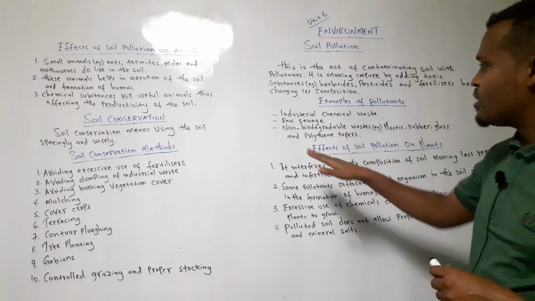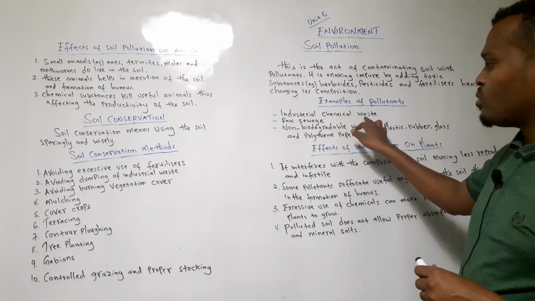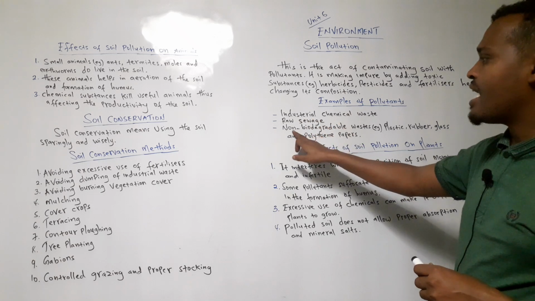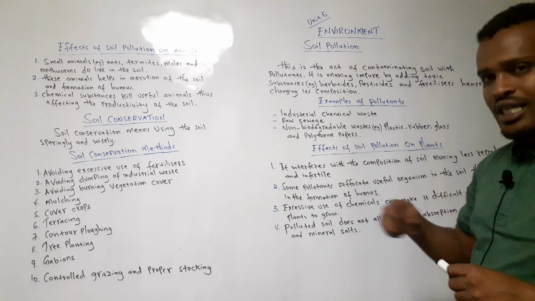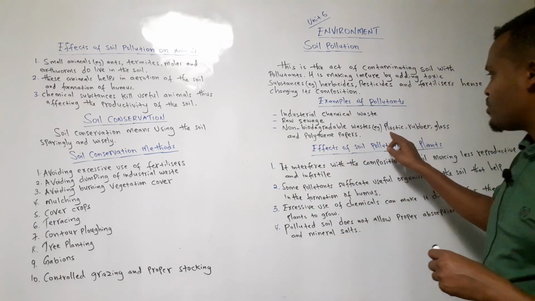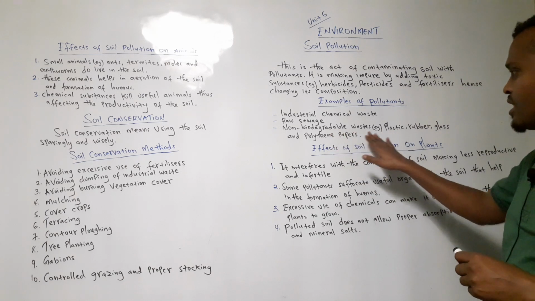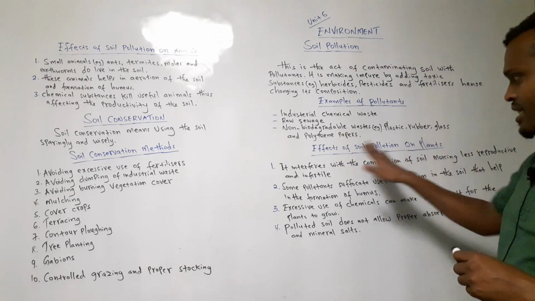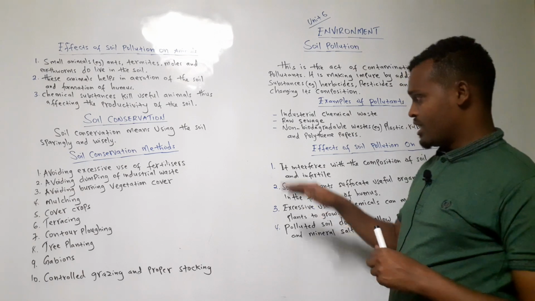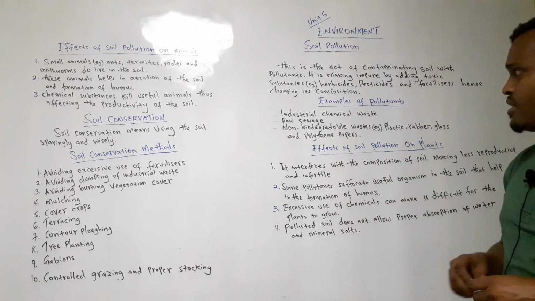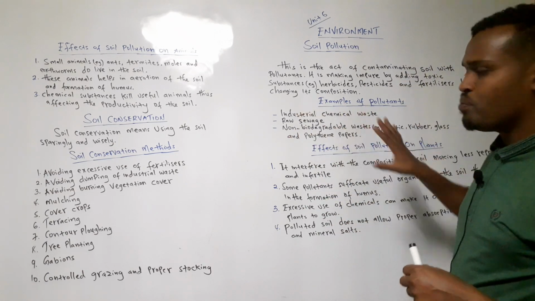Examples of those pollutants are industrial chemical waste, raw sewage, and non-biodegradable wastes that cannot be recycled. At the same time, examples of those non-biodegradable wastes are plastic, rubber, glass, bullet and papers. Those are good examples of non-biodegradable wastes. So these are examples of pollutants.